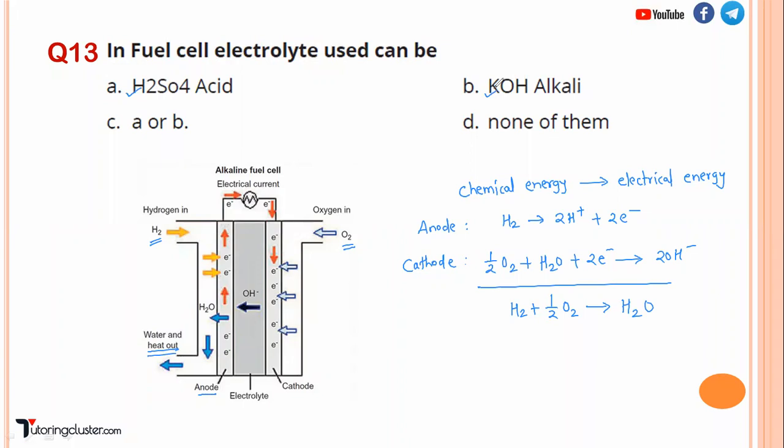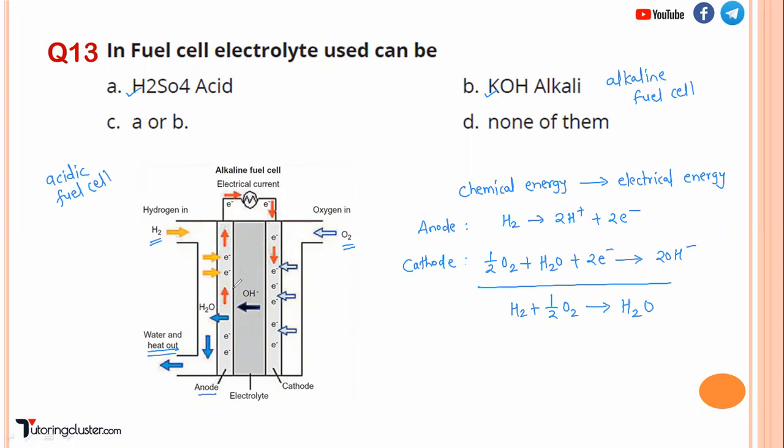If you are using H2SO4 as an electrolyte, such type of fuel cell is called an acidic fuel cell. And if you are using KOH, which is alkali, you can call those fuel cells alkaline fuel cells, right? So remember, a number of questions can be framed on the fuel cell, that you have to remember.